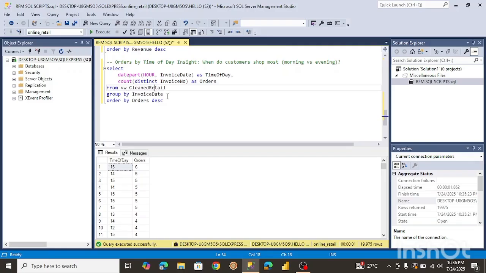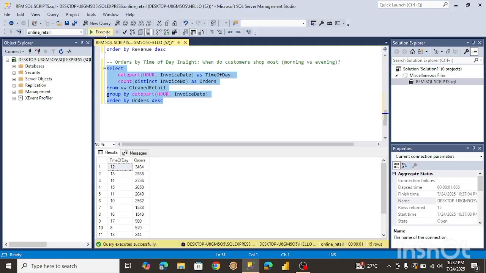I think I might have to change my group by. So instead of grouping by invoice date, I want to group by this. All right, and I want to order by. Yeah, let's do this. Let's see if it'll work. Okay, so things have changed a little bit because I didn't quite group by the right column.